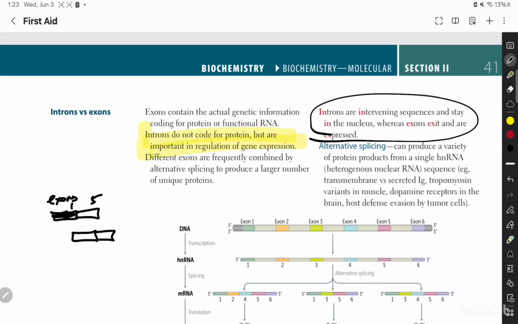For alternative splicing, you need to remember that you can produce a variety of protein products from a single heterogeneous nuclear RNA, such as transmembrane versus secreted Ig, tropomyosin variants, dopamine receptors. Just read it once because this is important. They do ask you that this is a host cell evasion in a particular cancer. So what biochemical process would be involved? You need to remember alternative splicing.